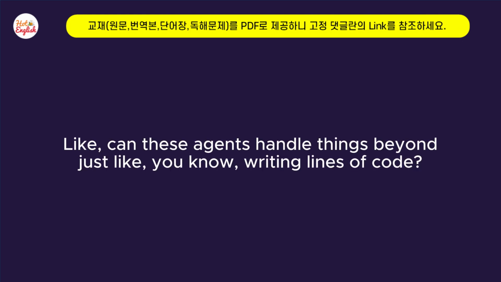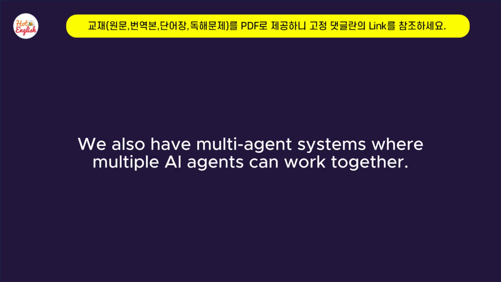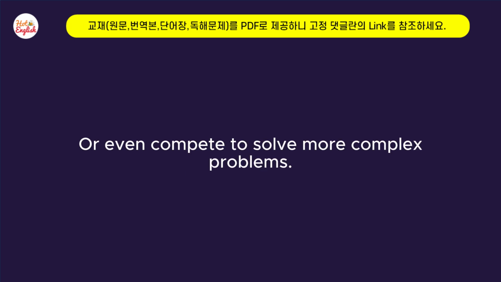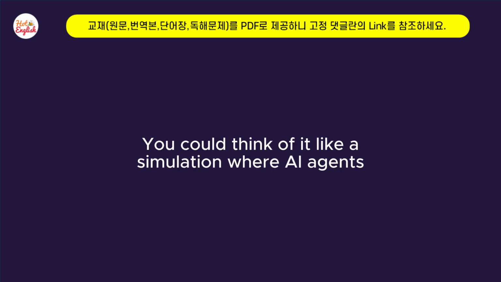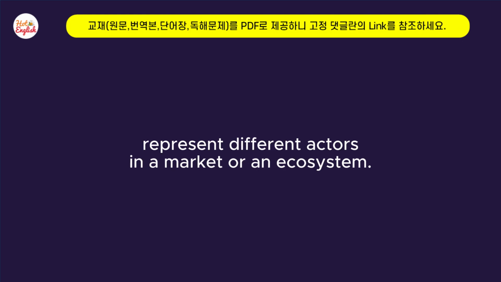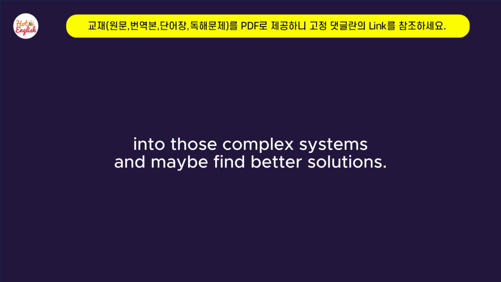Can these agents handle things beyond just writing lines of code? Absolutely. We also have multi-agent systems where multiple AI agents can work together or even compete to solve more complex problems. So like a team of AI agents, all working towards a common goal. You could think of it like a simulation where AI agents represent different actors in a market or an ecosystem. And by studying how they interact, we can gain insights into those complex systems and maybe find better solutions.